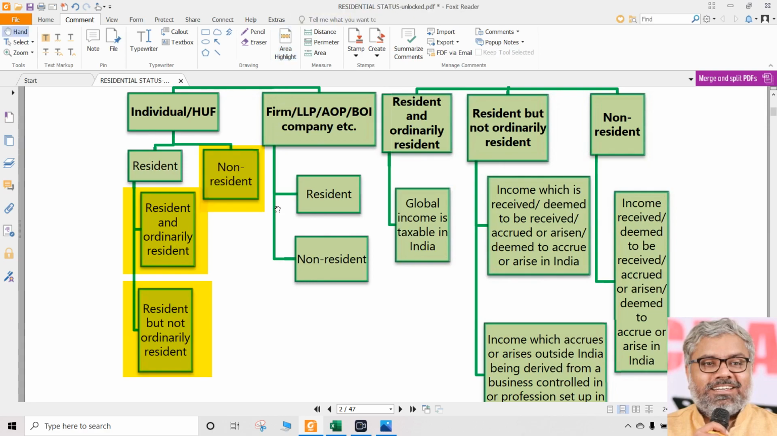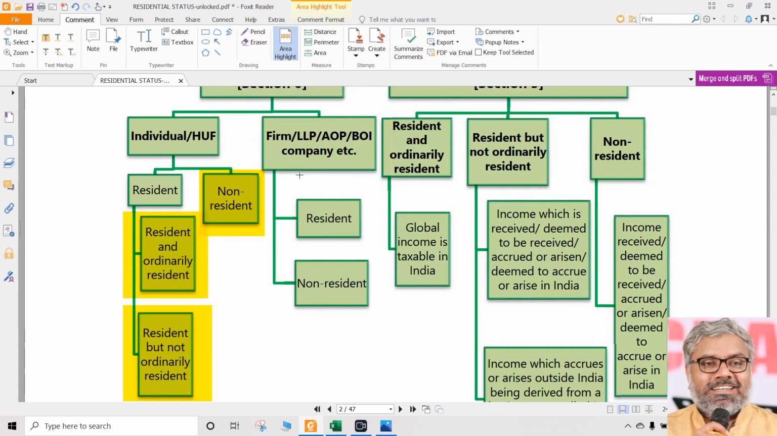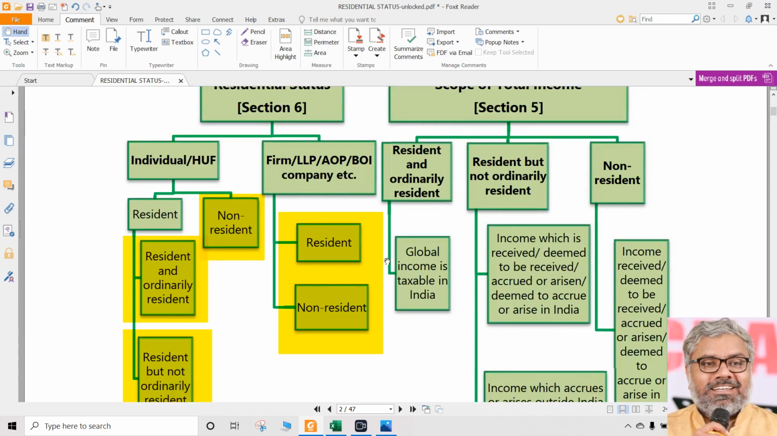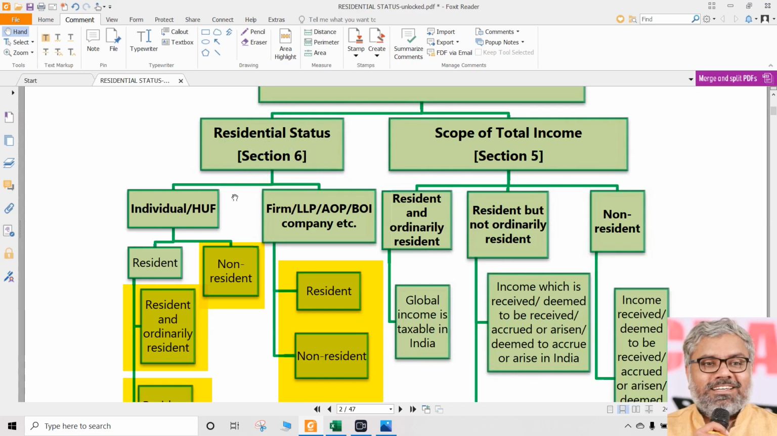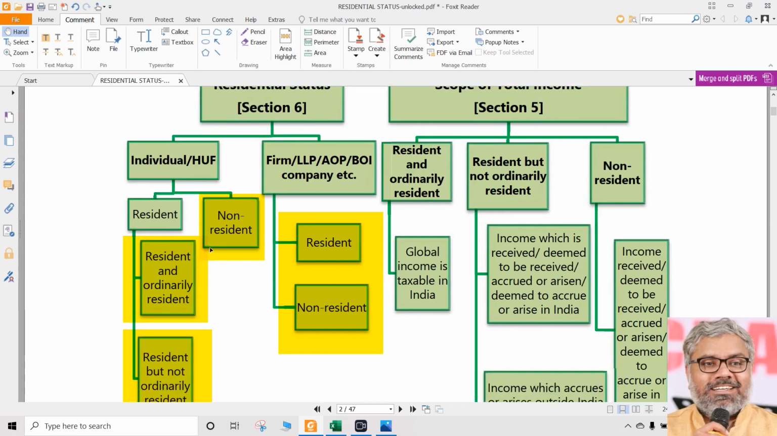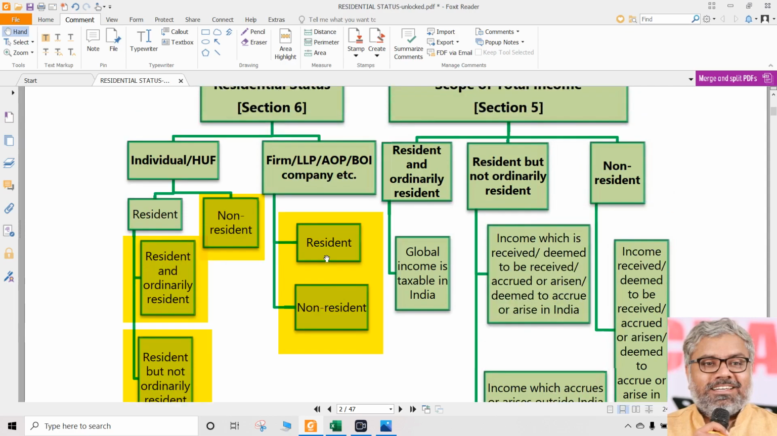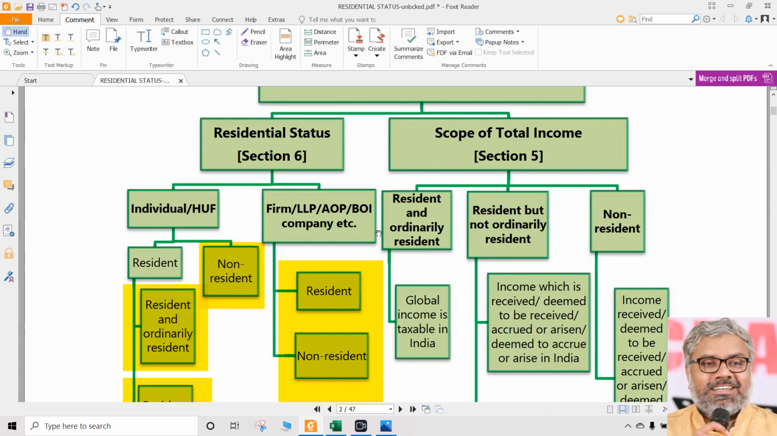These are the three possible residential statuses for individuals and HUF, whereas for all other types of SSCs, whoever they are, be it firm, LLP, AOP, BOI, company, for everybody, there are only two possible residential statuses, that is resident or non-resident. That is the basic understanding we should have in relation to this topic, and section 6, which will tell us how to determine the residential status, finally leads us to these possible residential statuses of different types of SSCs.